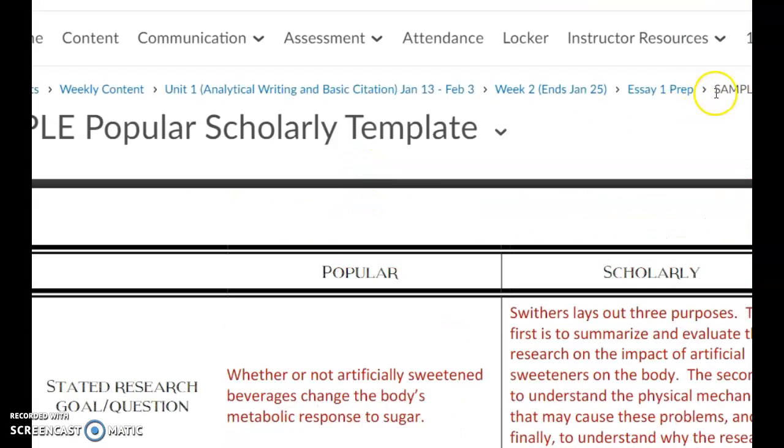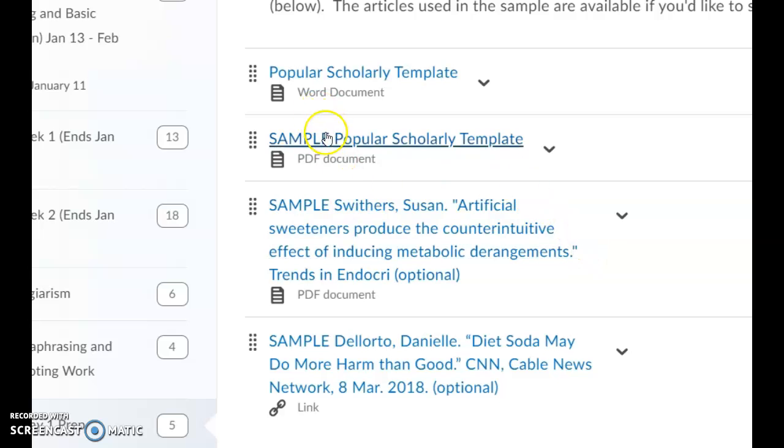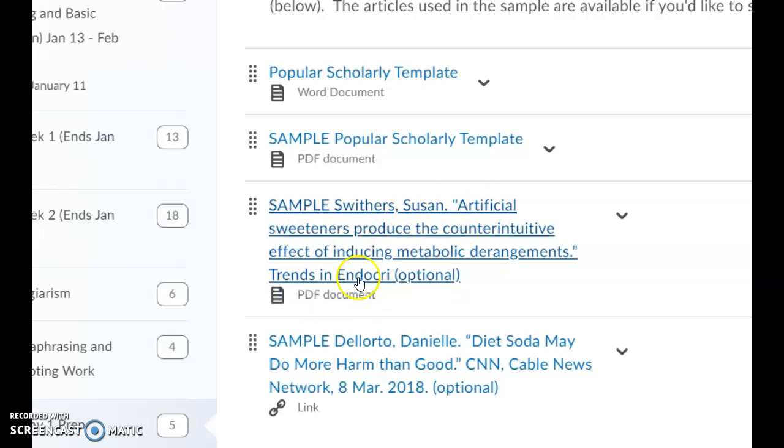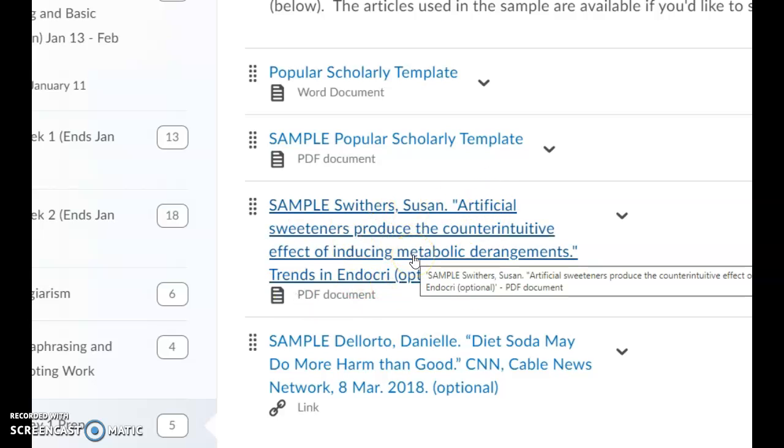This week, go back here real quick, I'll show you. The sample here is based upon these two articles. You don't need to read them. They're there as options if you want to understand better what goes into this template. This article, I might note, well, Swithers doesn't actually do much of a study. It's a little bit of a meta study. By and large, she's just reporting all the data that's out there that she's found so far.